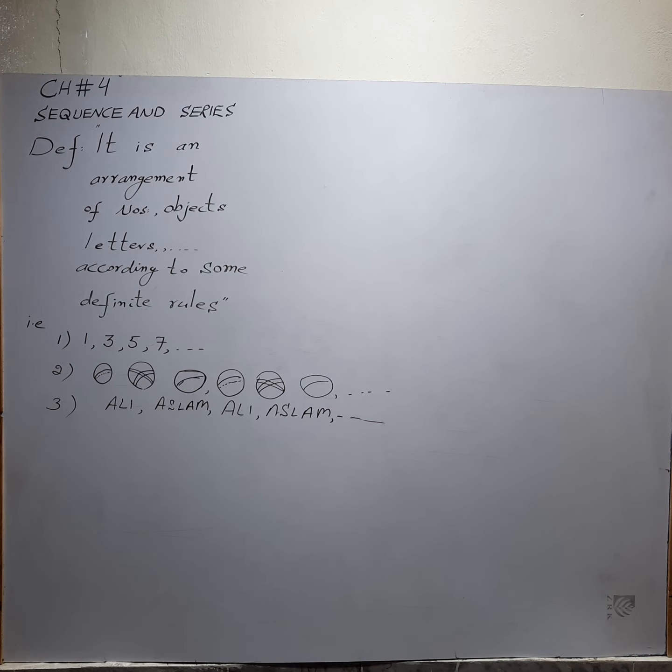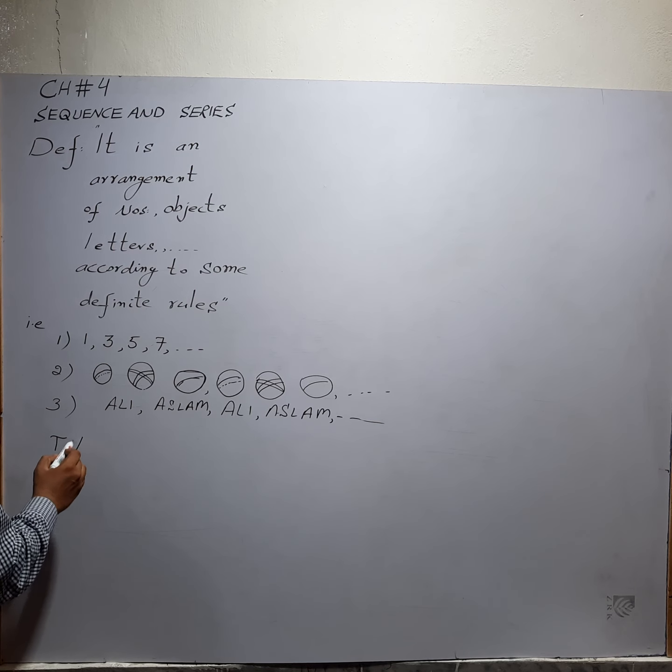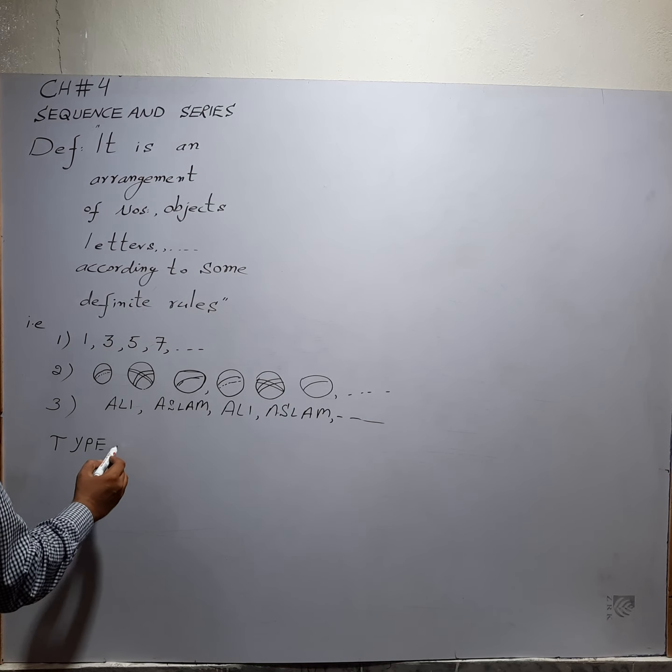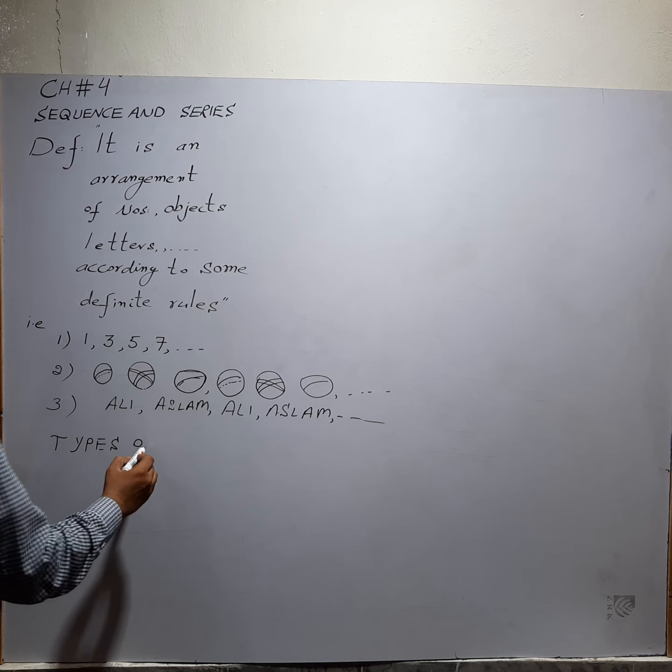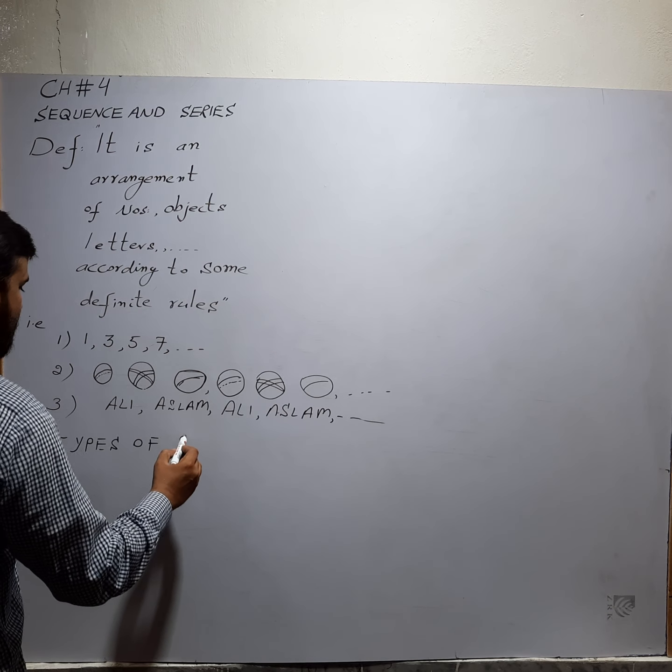In this chapter we will introduce the 3 types of sequences.